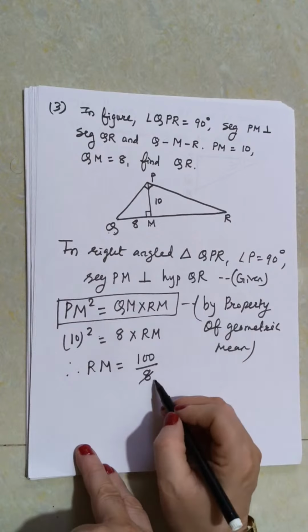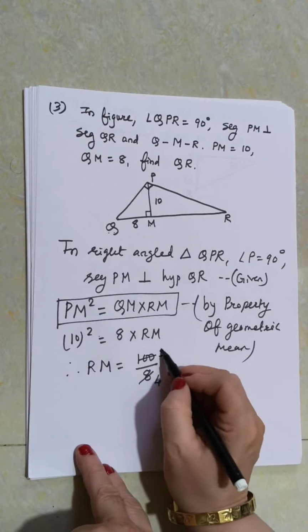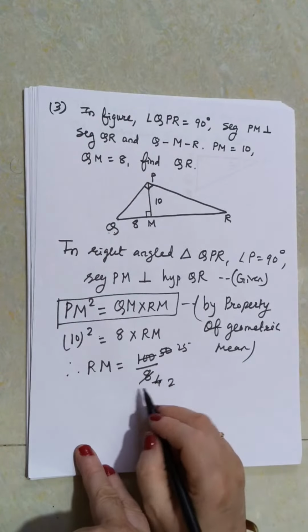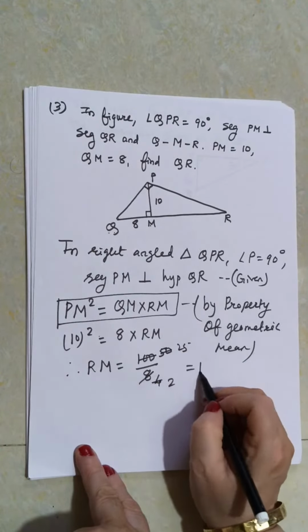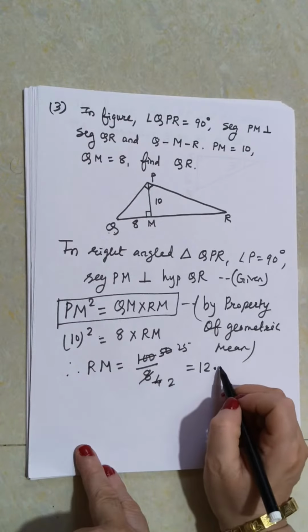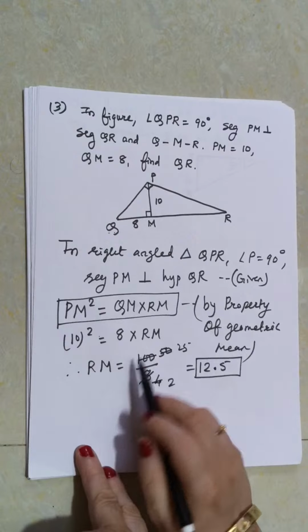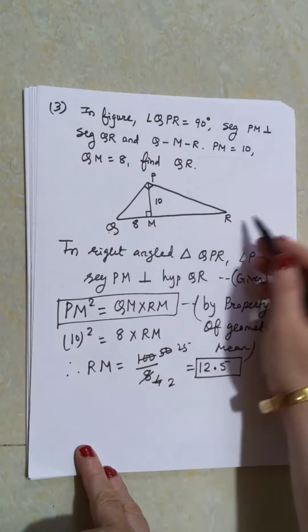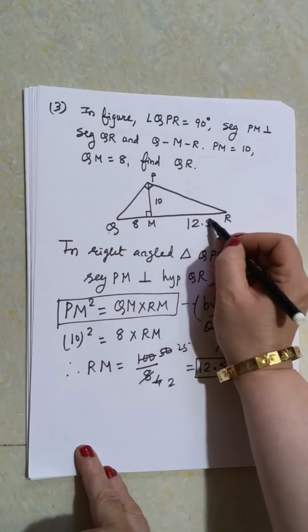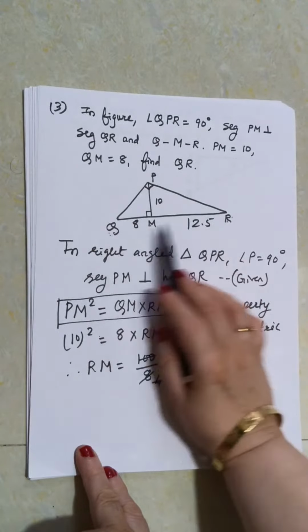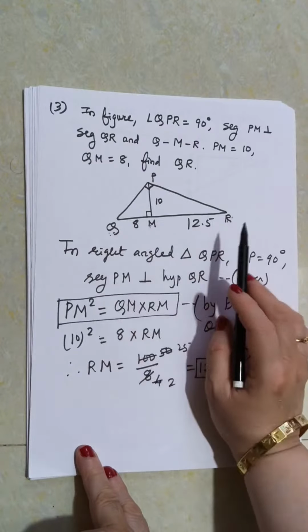So 2 4s are 8, 2 2s are 4, and now let us divide it by 2. 2 1s are 2, 2 2s are 4, and 10 will be 2 5s are 10. So what is RP? RM is 12.5. And what is the question? That is QR. So what is QR? It is QM plus MR.